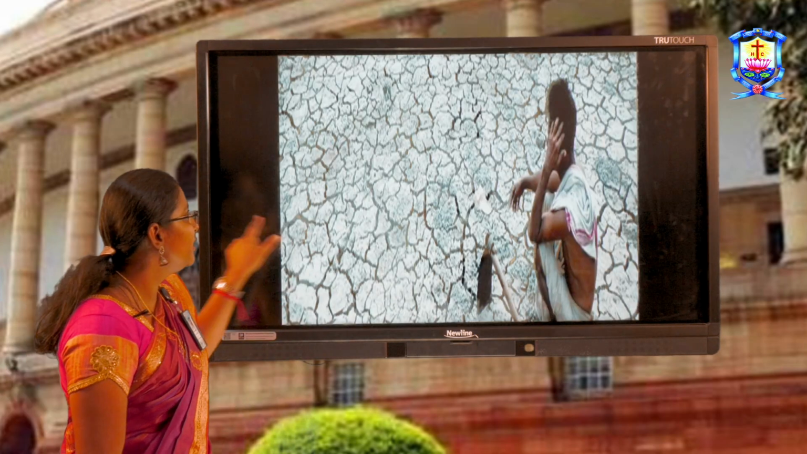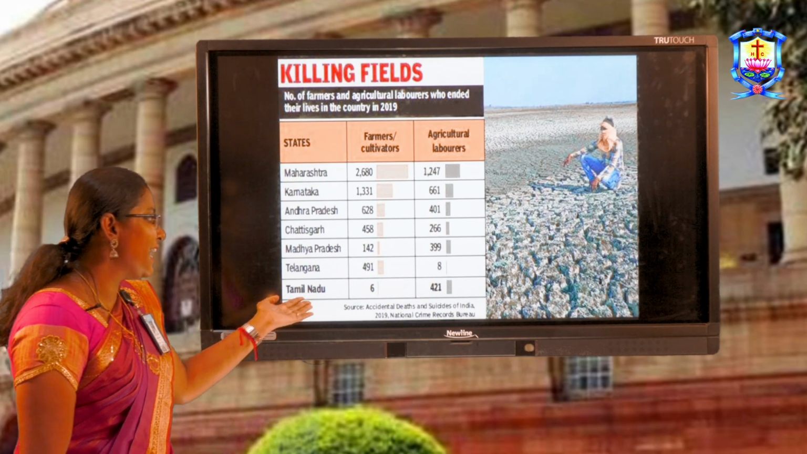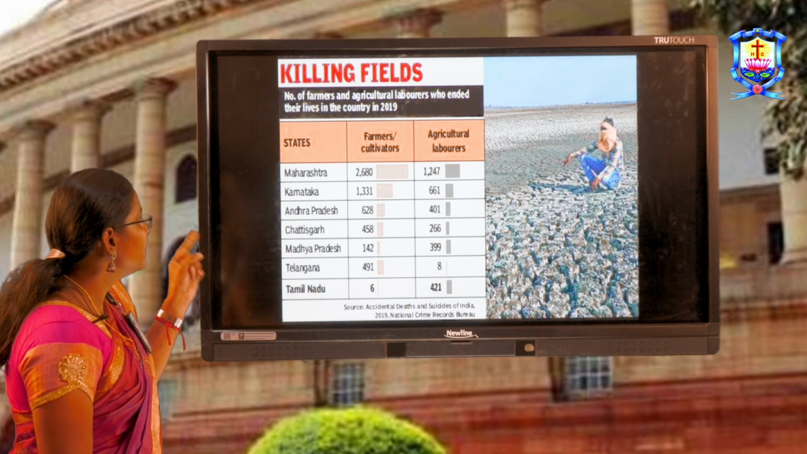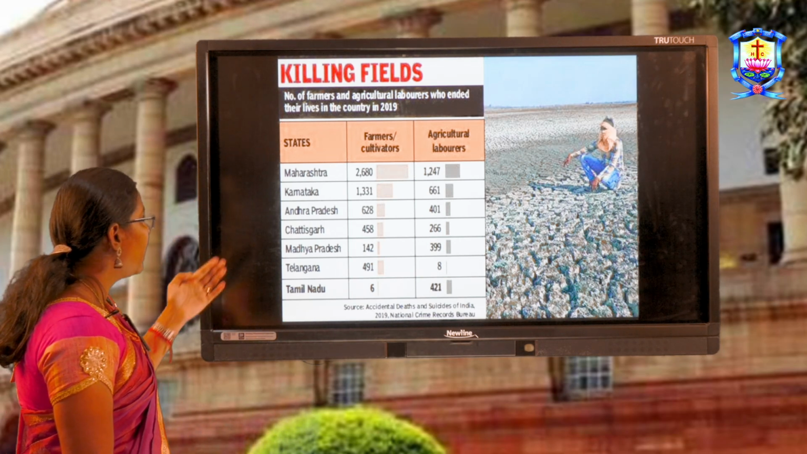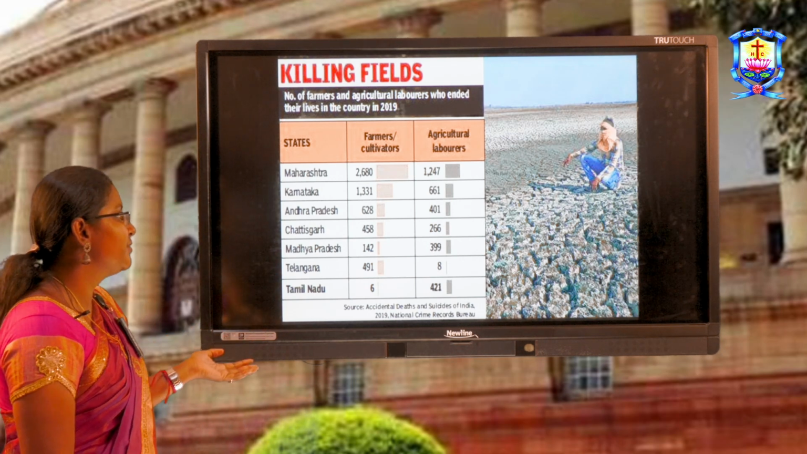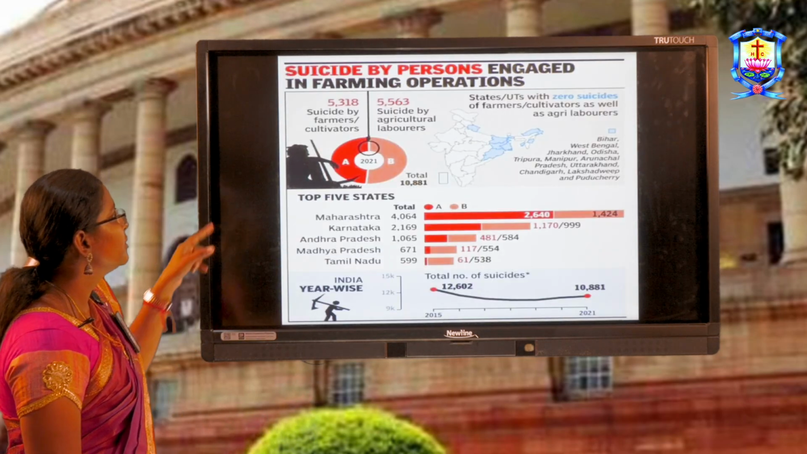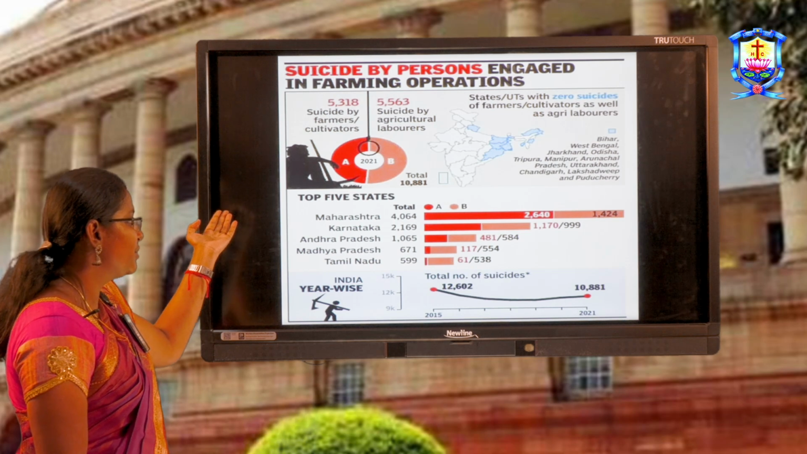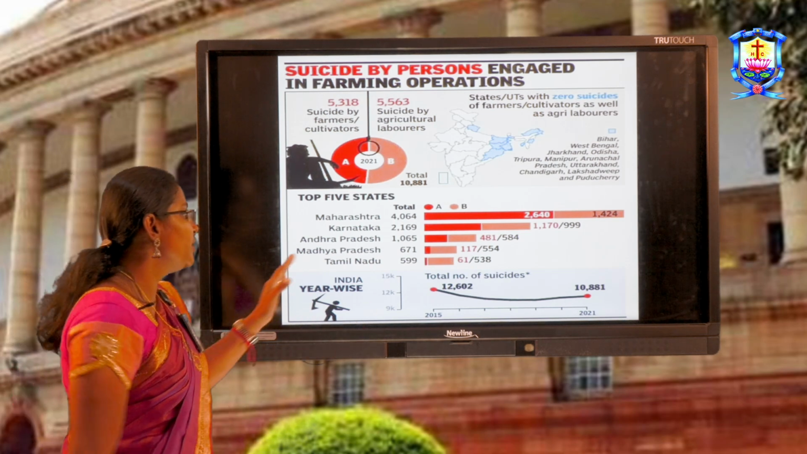This is another picture of a farmer. These are the killing fields. This is a survey showing the accidental deaths and suicides in India as per the National Crime Records Bureau, in 2019. You can see the states referred to, and see how many farmers and cultivators lost their lives due to the worst conditions. This is another survey, on suicides by persons engaged in farming operations. This is explaining about the farmers only. It is a complete survey from 2015 to 2021.